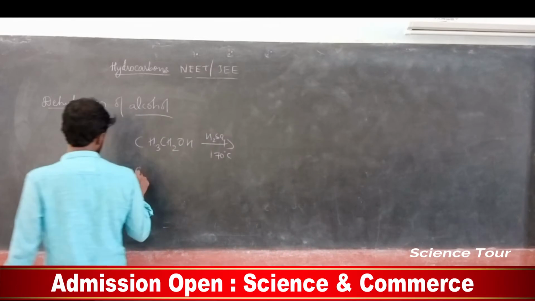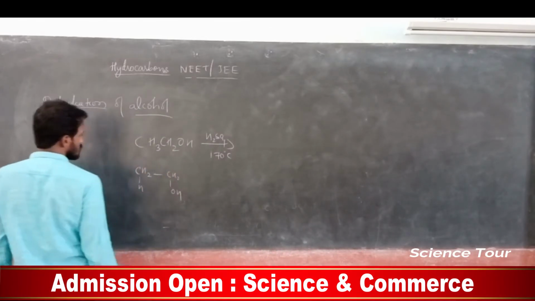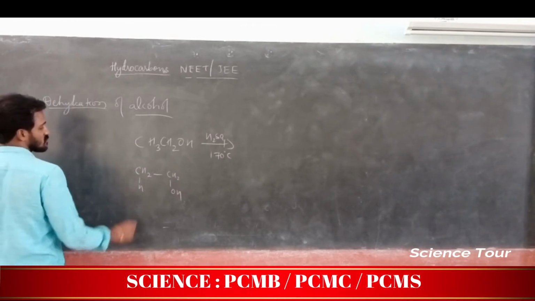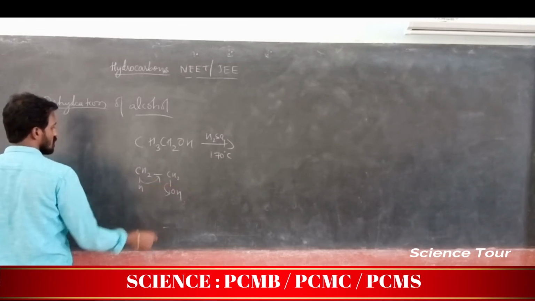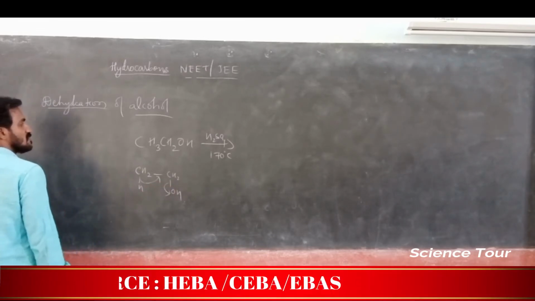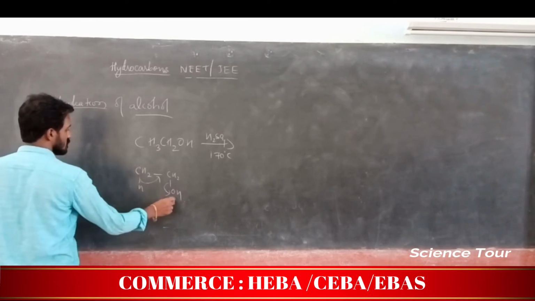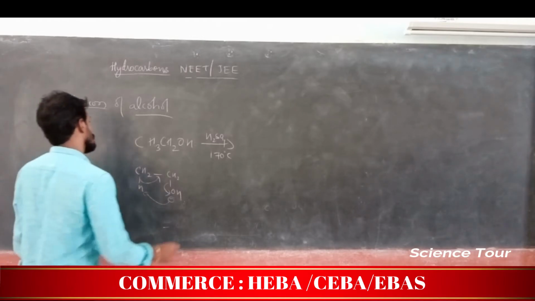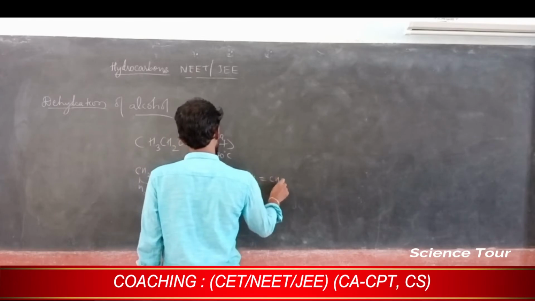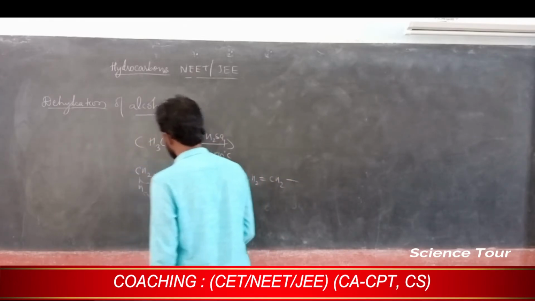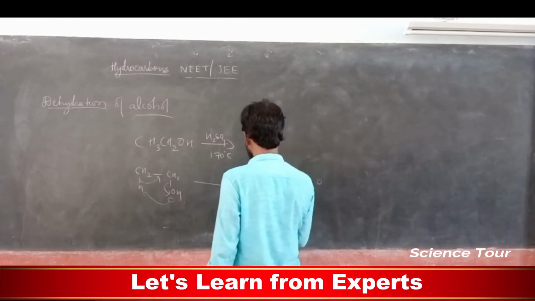See how to write this. Same thing I will write like this, my dear students, to avoid confusion. So, here what happens? This H will be removed and this will come out. Understood? So, it is removed as this will attack this particular carbon. So, we are getting, my dear students, CH2 double bond CH2 plus H2O. You got alkene.